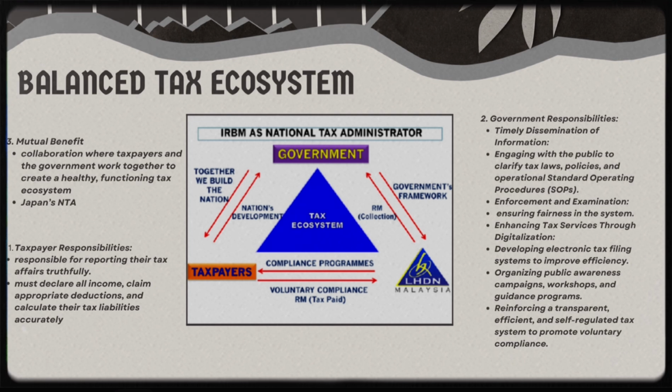A strong tax ecosystem is based on collaboration between taxpayer and the government. When taxpayers comply willingly, the government can ensure fairness and accuracy through proper guidance and reinforcement. Malaysia's approach to tax compliance is similar to the Japan National Tax Agency (NTA) model. Japan emphasizes education, voluntary compliance, and targeted enforcement rather than punitive measures. This model builds trust between taxpayer and tax authorities, leading to a higher compliance rate.